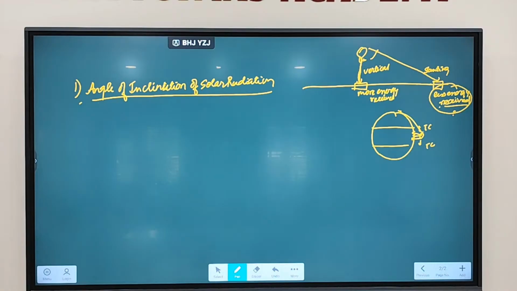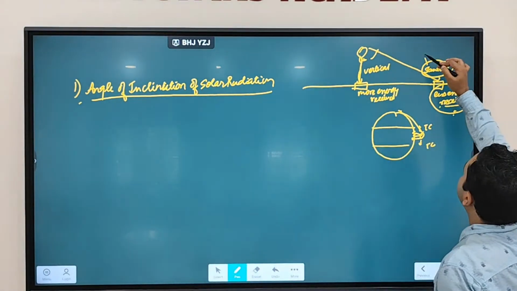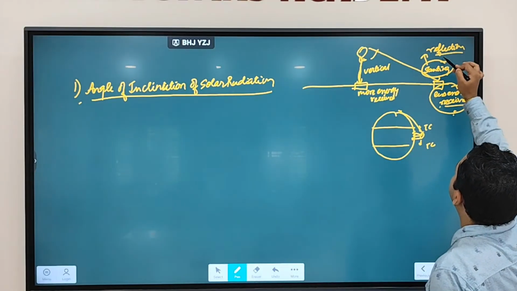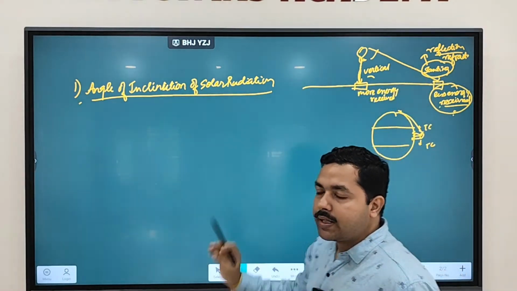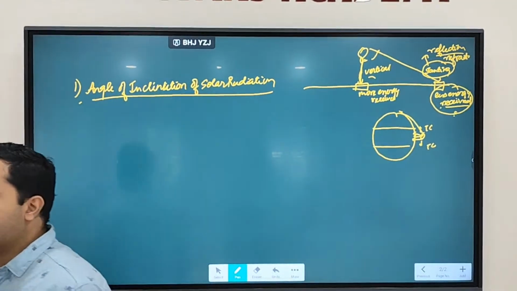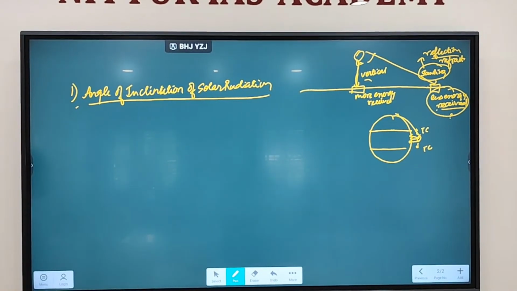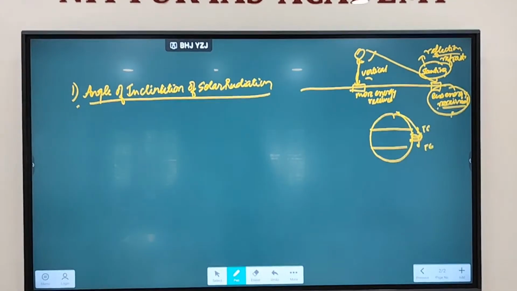Fine. So as we discussed, if rays are coming in a slanting manner, there are more chances of reflection and refraction. But when it is coming in a vertical manner, there is less chance of reflection and refraction. So this angle of inclination of solar radiation is one of the factors.